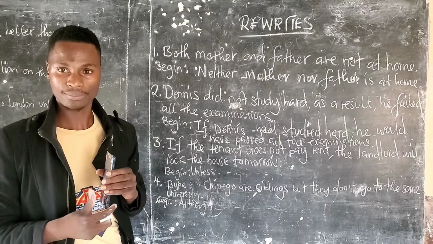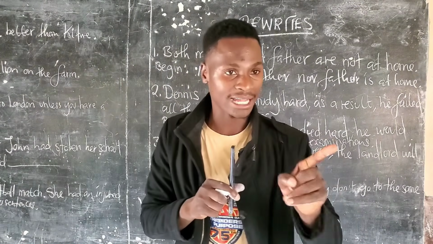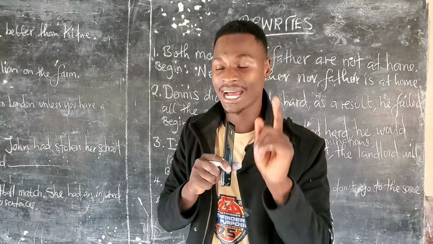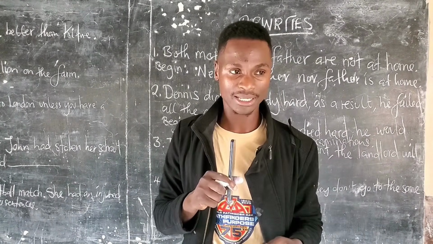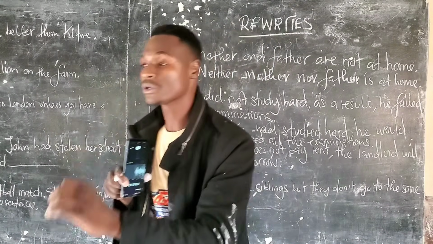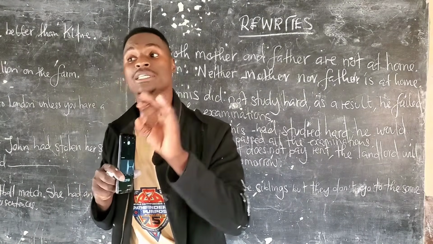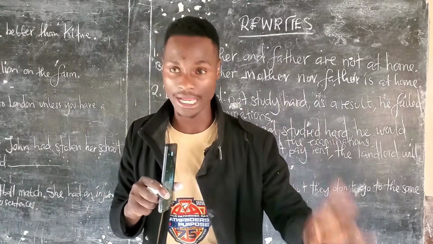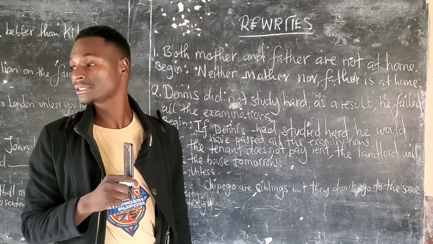So if you tell someone, if you had studied hard, you would have passed all the examinations, what are you trying to tell that person? The person failed. See, now that you didn't study hard, you've failed all the examinations.